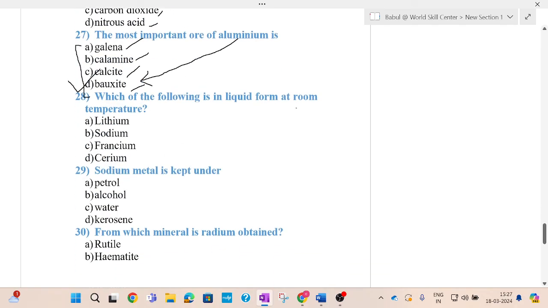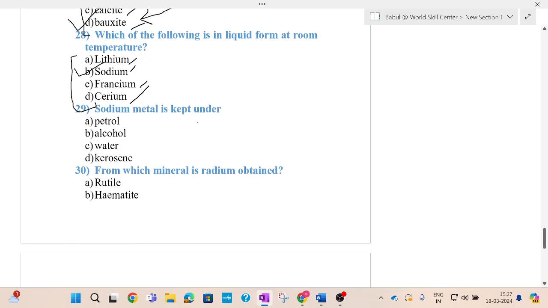Which of the following is in liquid form at room temperature? Options are lithium, sodium, francium, cerium. So out of 4 options, option B is the right option for this question. Next question. Sodium metal is kept under petrol, alcohol, water, kerosene. So sodium metal is generally kept under kerosene.